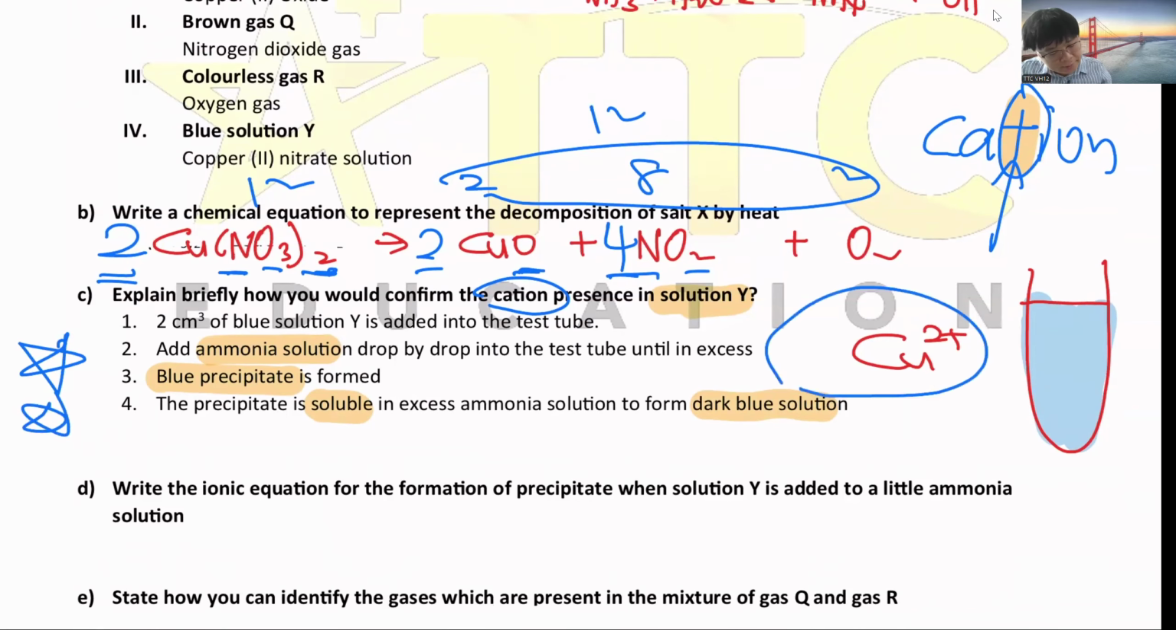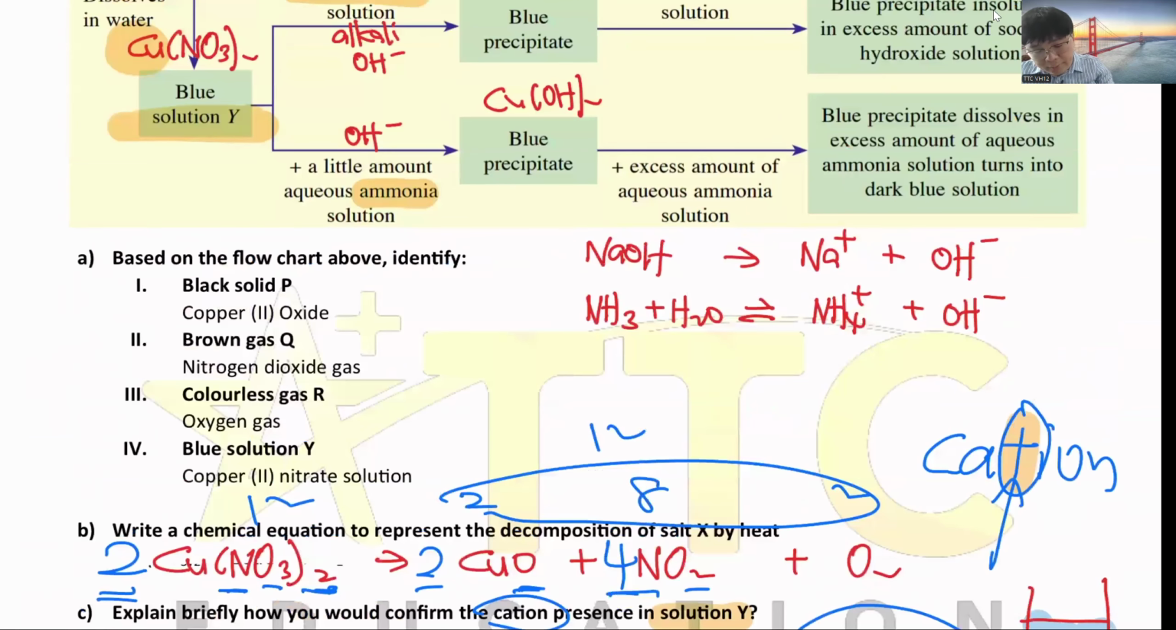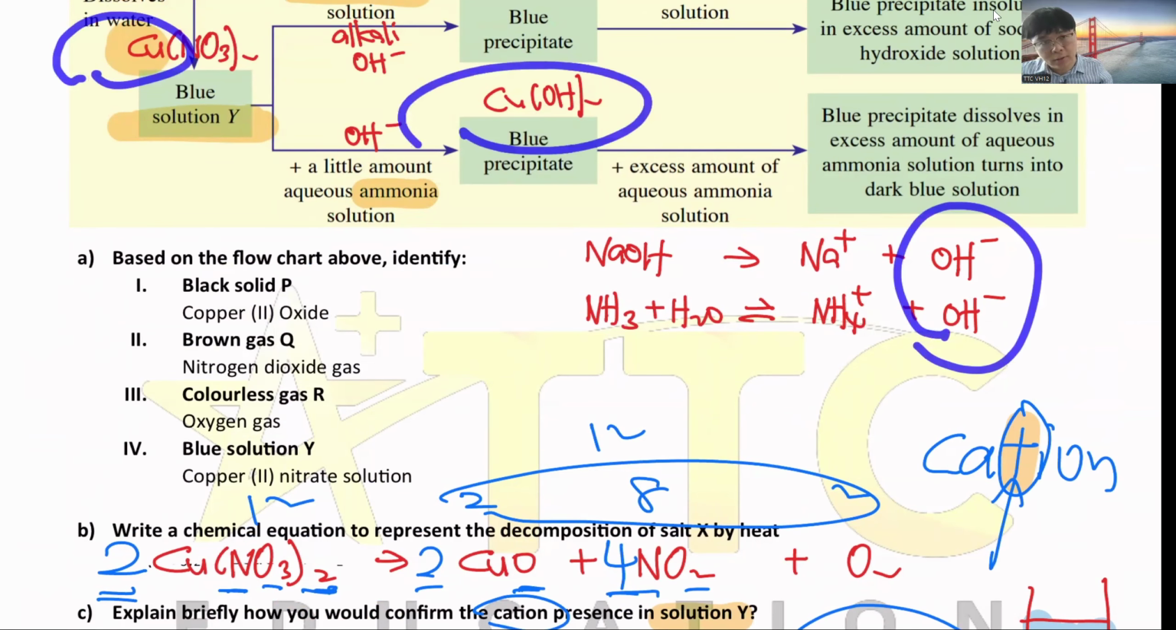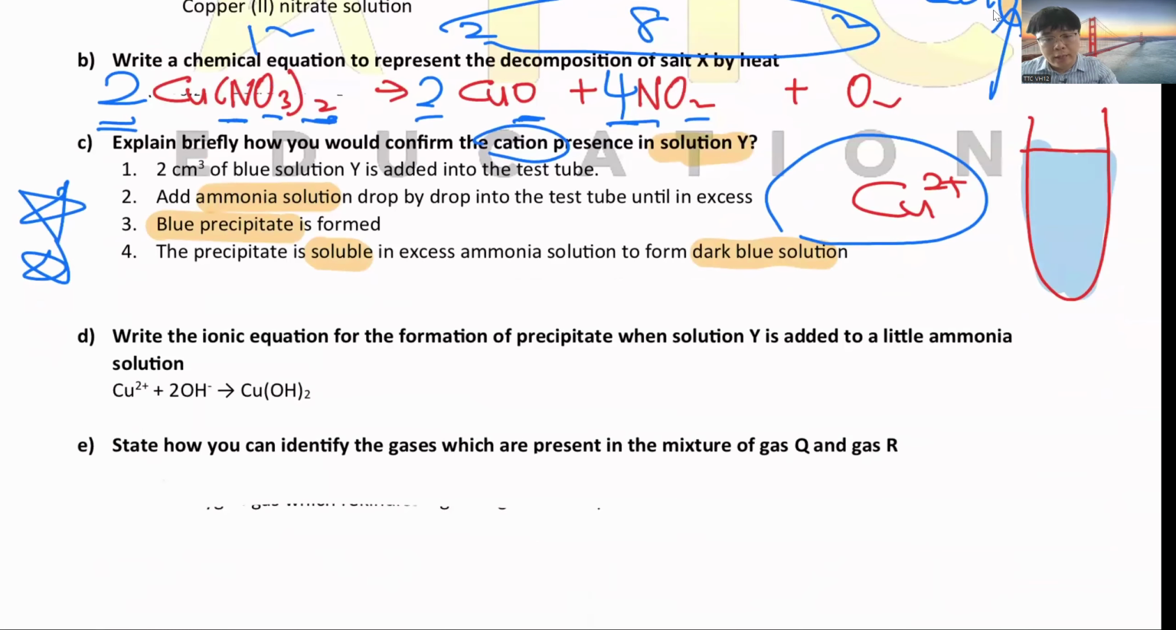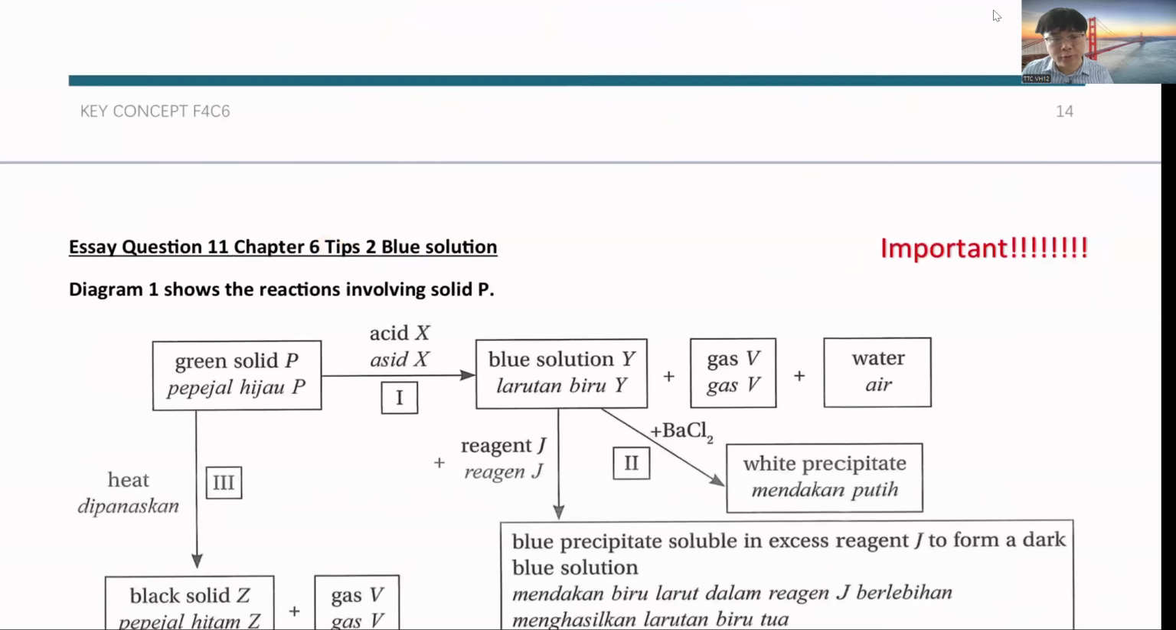How to test Cu2+. Right, ionic equation when you add ammonia is the Cu2+ plus the OH. As I told you, inside ammonia, alkaline means got OH, so the OH meets with the Cu2+ and becomes insoluble copper hydroxide. How do you identify the gas? To test NO2, a brown gas that is acidic, you turn moist blue litmus paper red. To test oxygen, you use a glowing splint to rekindle. So this is the first question you need to know.